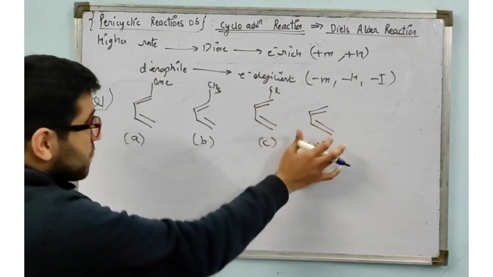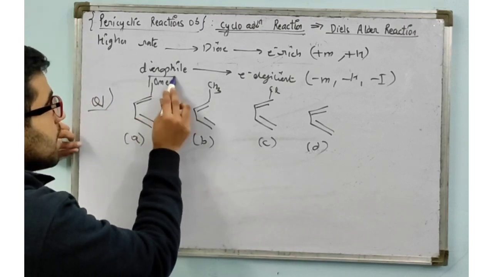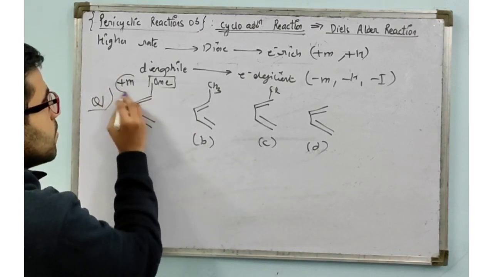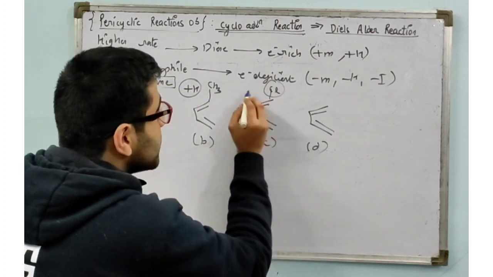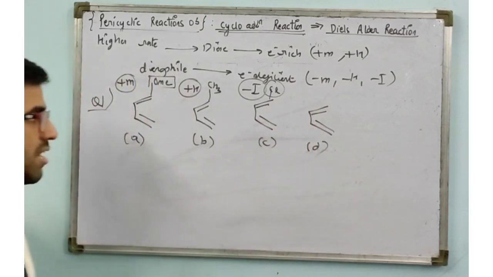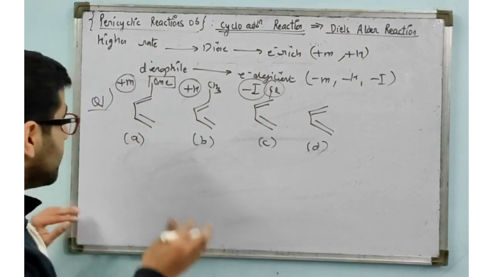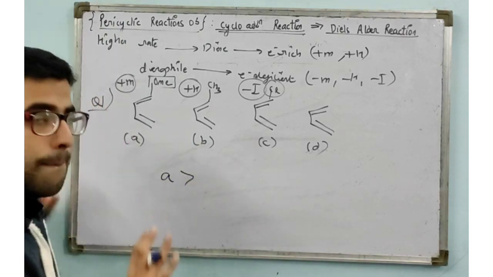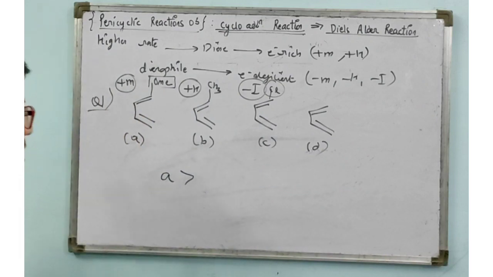Compare the, see, first of all these are acyclic dienes. Now check the groups. This is a plus M group, this is a plus H group. Chlorine gives minus I, which decreases the electron density, and this is the normal. We need more electron density, that will be the higher rate. So A will have the highest because we know plus M is greater than plus H.